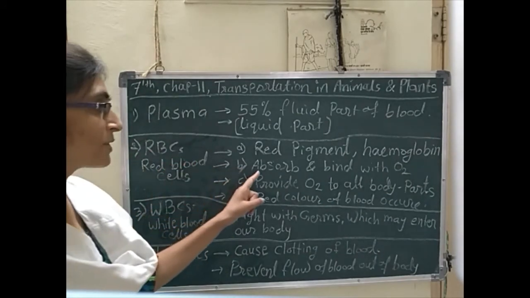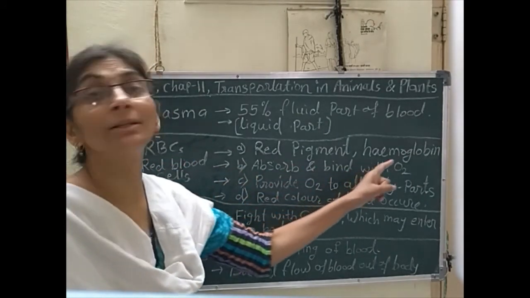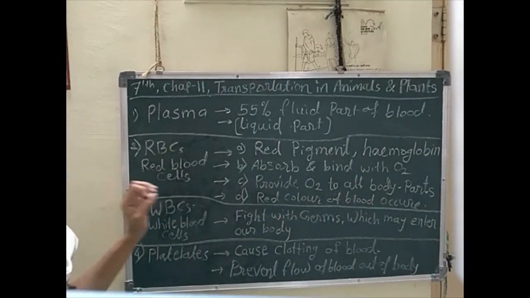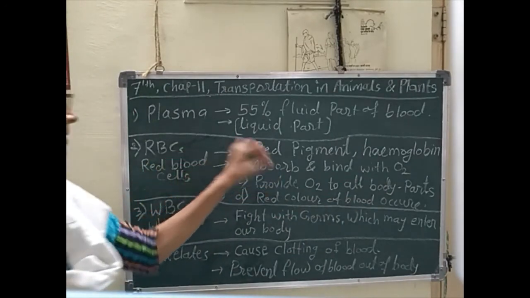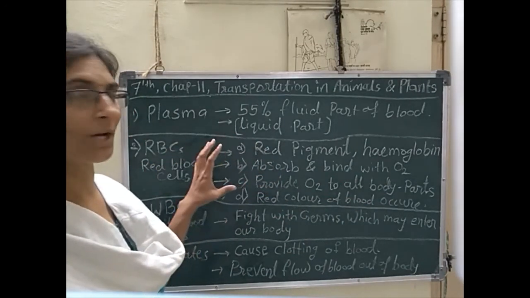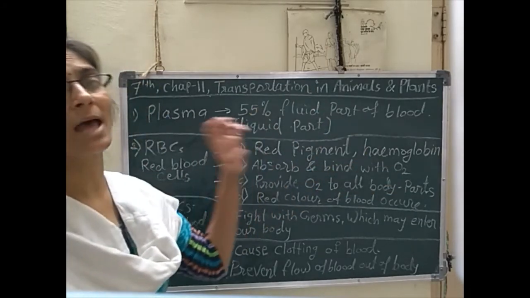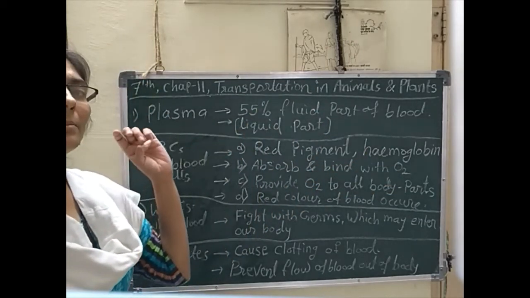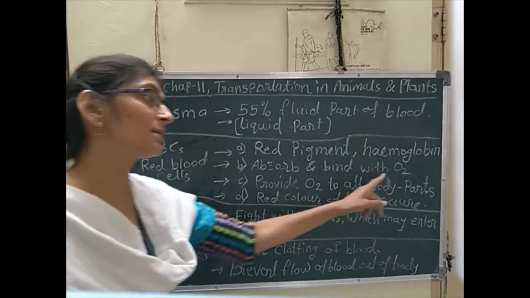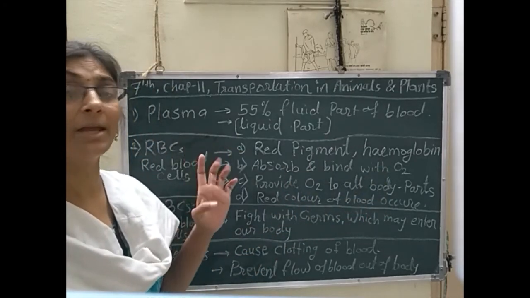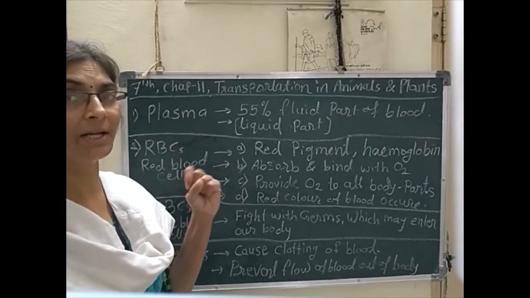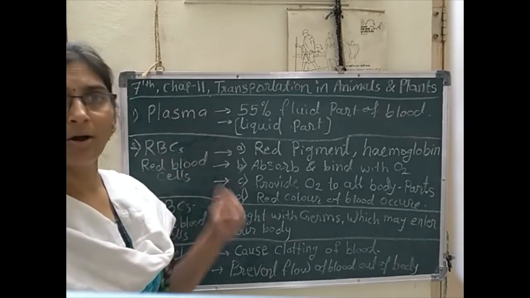Second, it absorbs and binds with O2. The hemoglobin present in that portion has a very high affinity towards oxygen. Affinity means attraction towards oxygen.